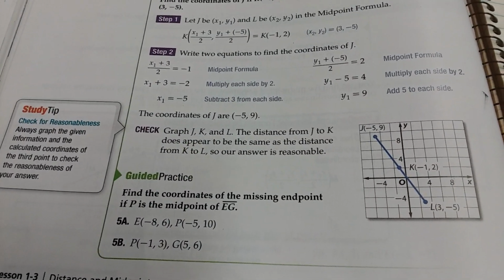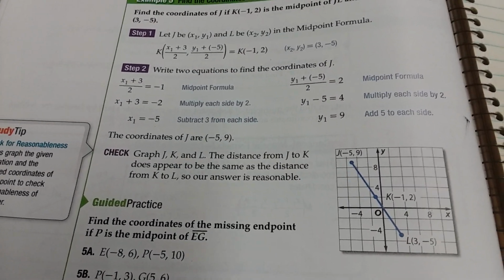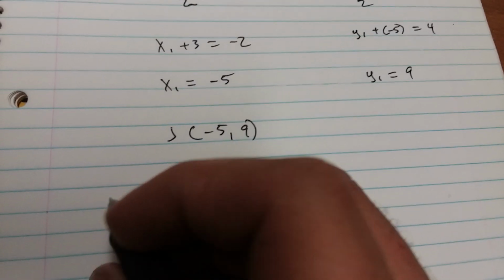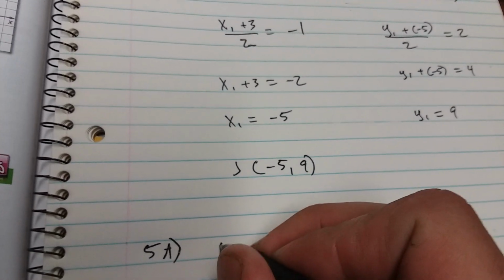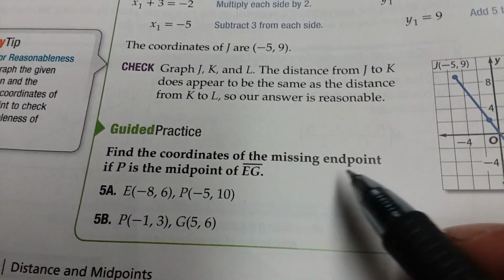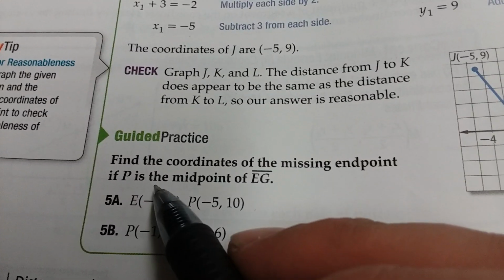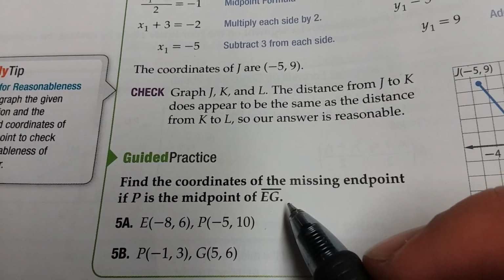Alright, now pause the video and do 5A and 5B on your own, and then I'll show you how to do those. Alright, right here is 5A. You have E. Okay, let's look at the directions here. Find the coordinates of the missing endpoint if P is the midpoint of EG. So P is the midpoint.